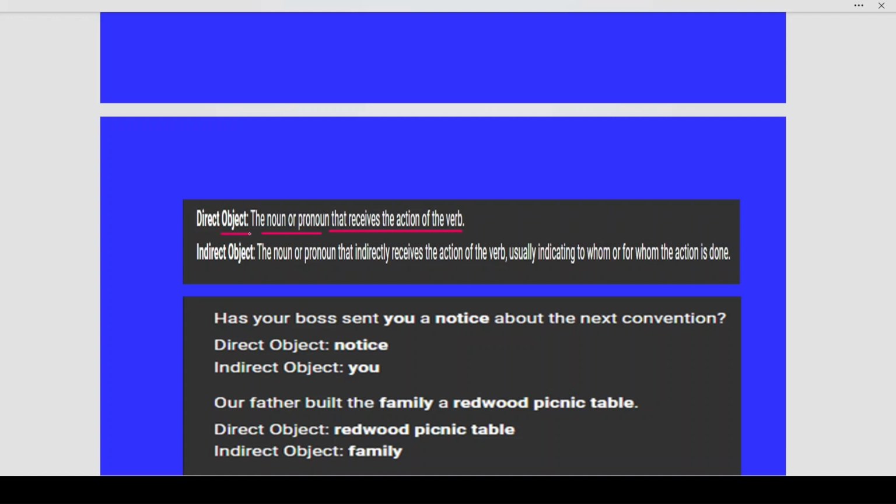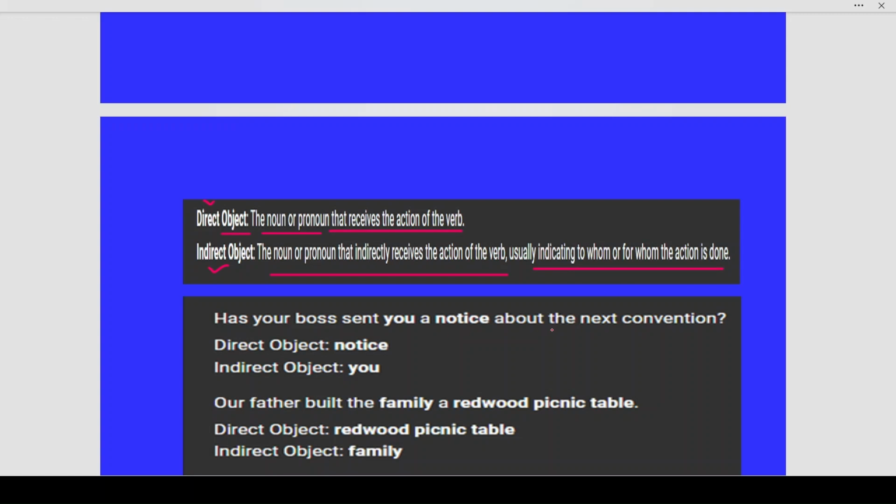That is called the object. Now, objects may be of two kinds, direct object and indirect object. Now, a direct object is the noun or the pronoun that receives the action of the verb. An indirect object is the noun or the pronoun that indirectly receives the action of the verb, usually indicating to whom or for whom the action is done.